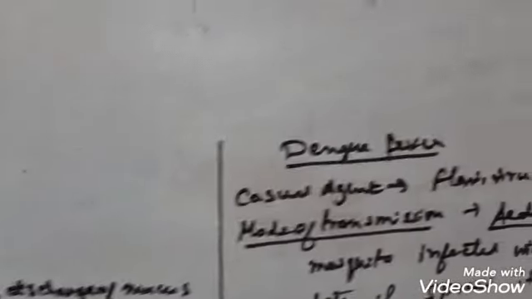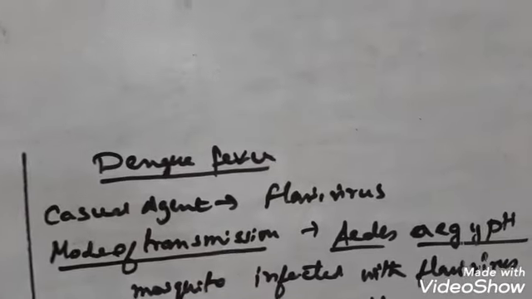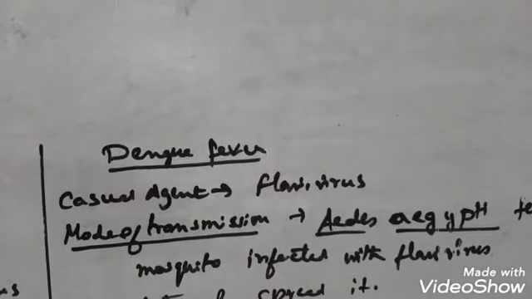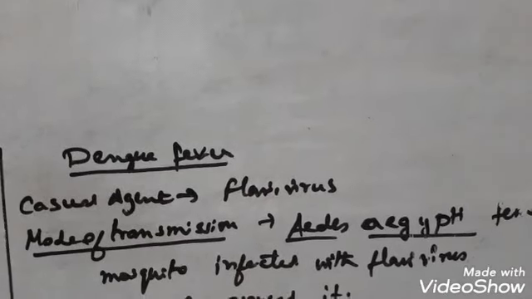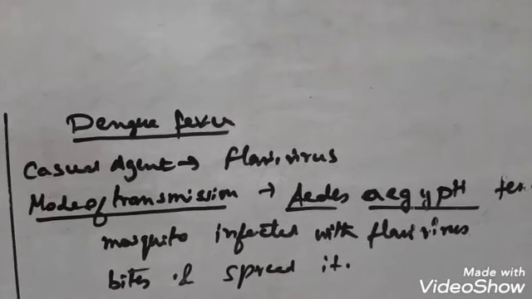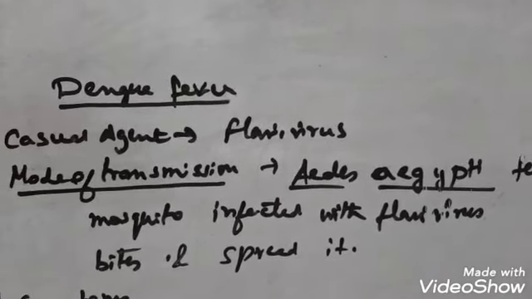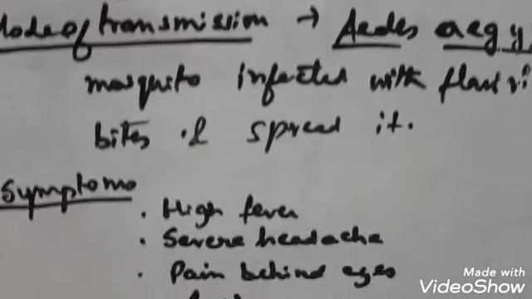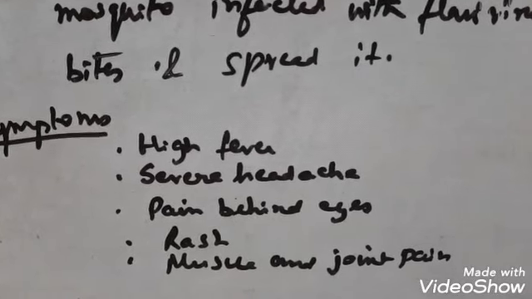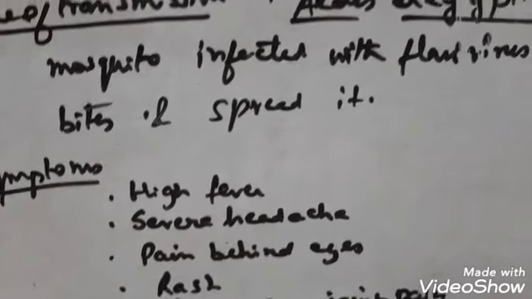Next viral disease is the dengue fever. Dengue fever is caused by flavivirus. Flavivirus is a group of viruses that cause dengue fever. The mode of transmission is through a carrier, the Aedes aegypti female mosquito. When this mosquito gets infected with the flavivirus or the dengue virus and bites a healthy person, then this disease is spread. The symptoms are high fever, severe headache, pain behind your eyes, rash may appear all around your skin, and muscle and joint pain will be prevalent. So this is about dengue fever.